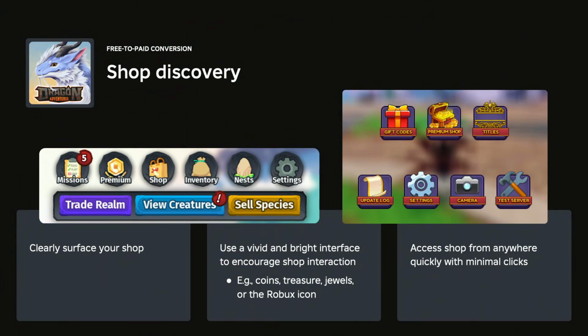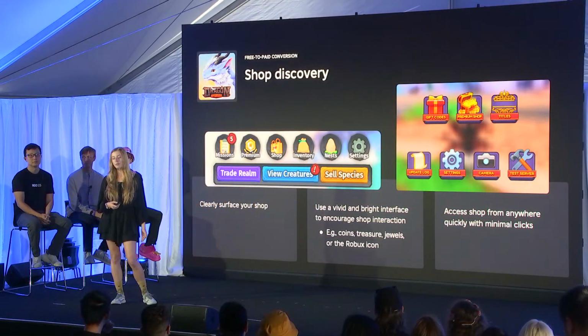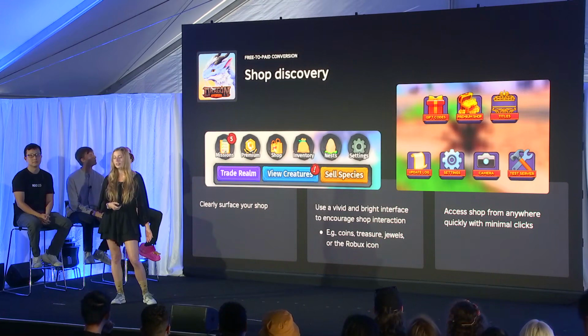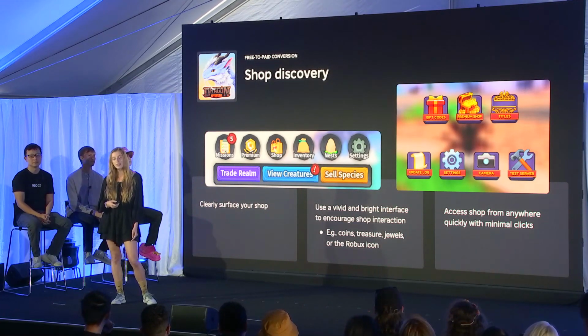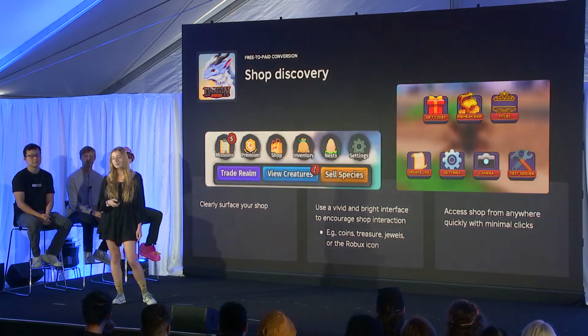We want this UI to invite the player to explore and interact and see what's available without extra click friction. So with all this in mind, our UI for premium purchases should encourage players to have a positive experience for the customer and increase the likelihood of repurchases in the future.